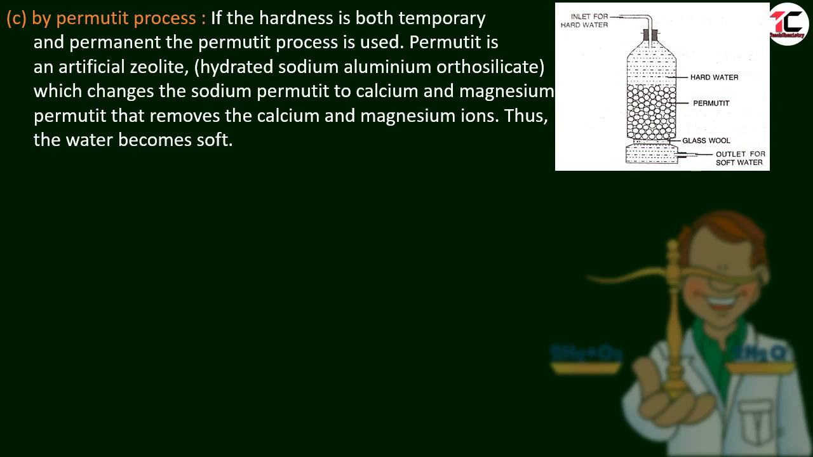There is a glass bottle in which there is permutit. This is the hydrated sodium aluminum orthosilicate. When hard water is passed over it, this permutit changes to calcium and magnesium permutit, and the calcium and magnesium ions are removed and the water becomes soft.